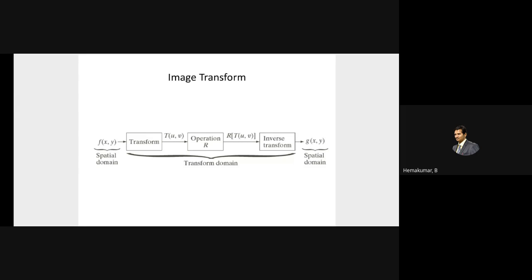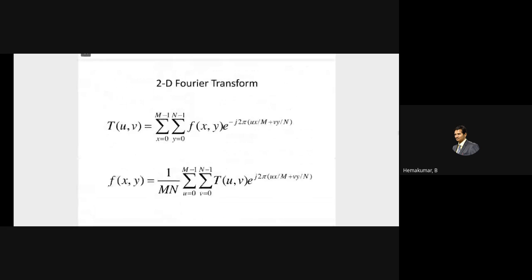This is routine work for any digital signal processing or digital image processing. First, the analog signal is digitized and processed through a particular algorithm which you want to perform on the image. After performing the algorithm, the values are again digital values. If you want to view the image after performing the algorithm, you have to perform the inverse transform so that you can smoothly view it. So we have 2D Fourier transforms and many other transforms which are basically used for image processing